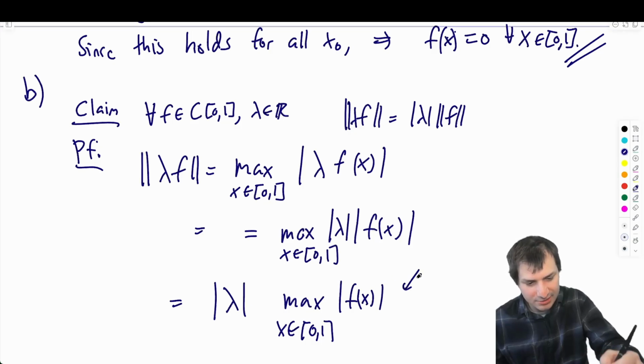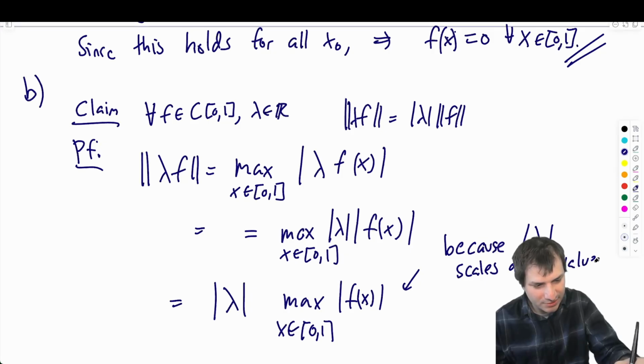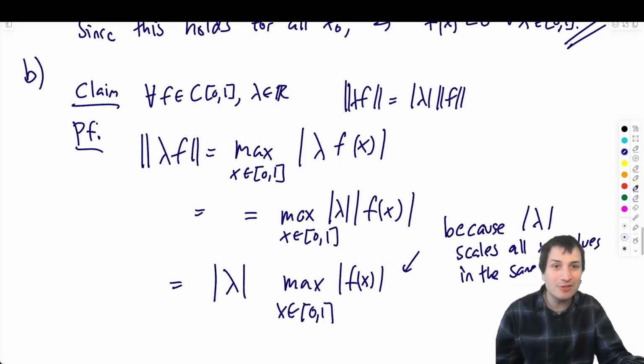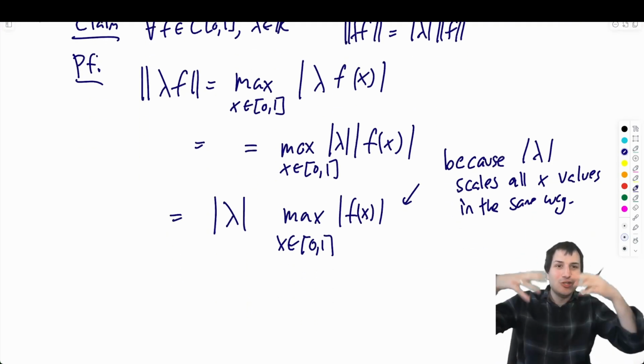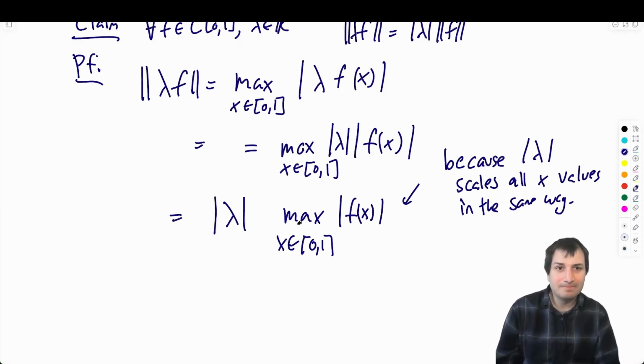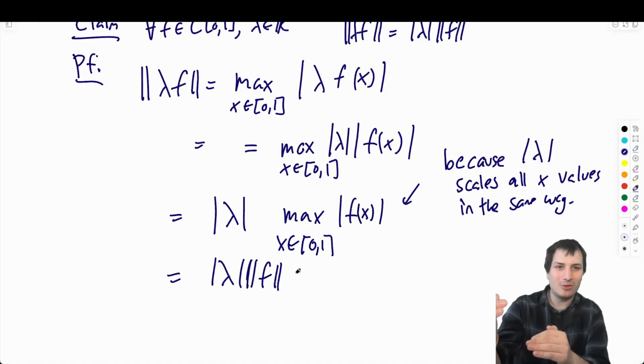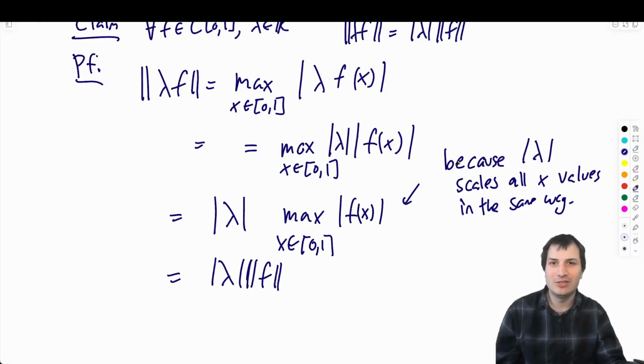Okay, and I say it's okay to pull it out because the absolute value of lambda scales all x values in the same way. So we're multiplying every single x value by the same absolute value of lambda. So where the maximum is, that will not change. That'll be the same. Okay, very nice. Okay, and last but not least, this is lambda times the norm of f. So this thing is the norm of f. So this one really is the only one where you can do this chain of equal signs and you just need one little justification over here.